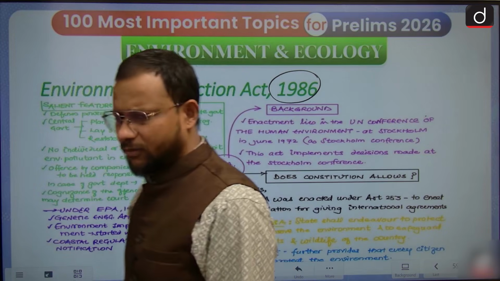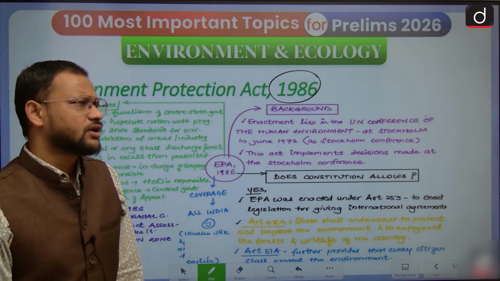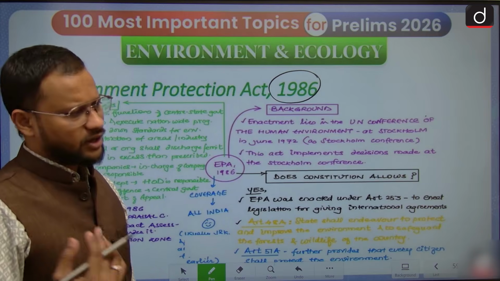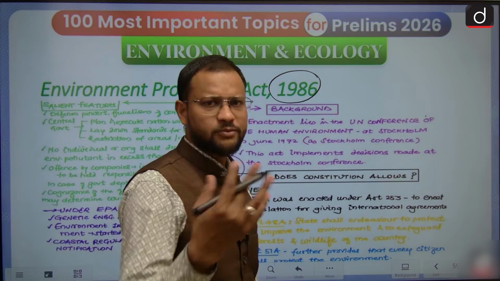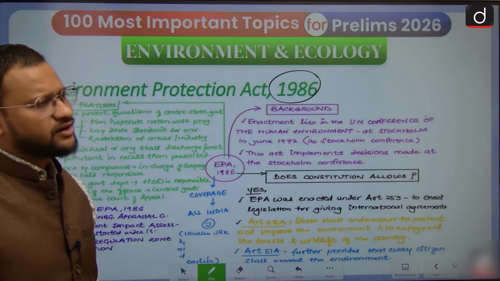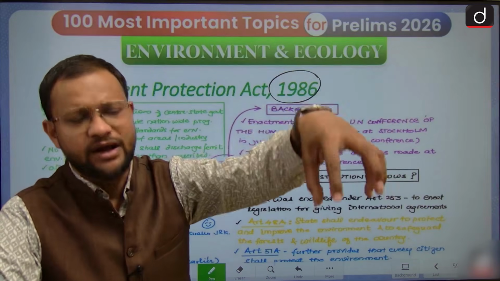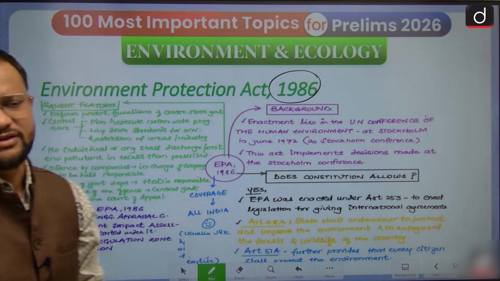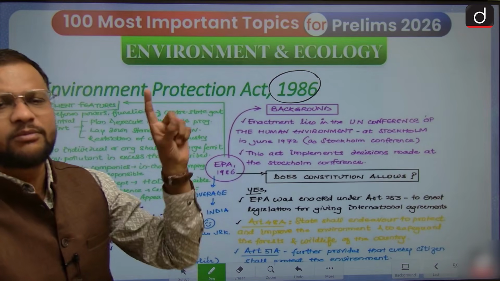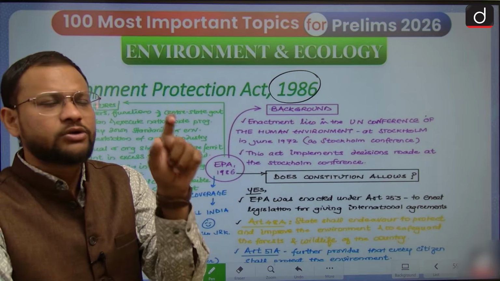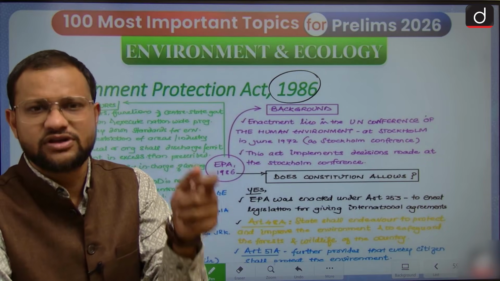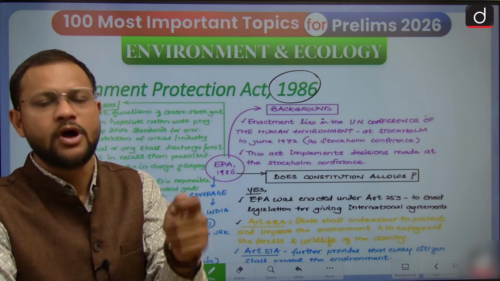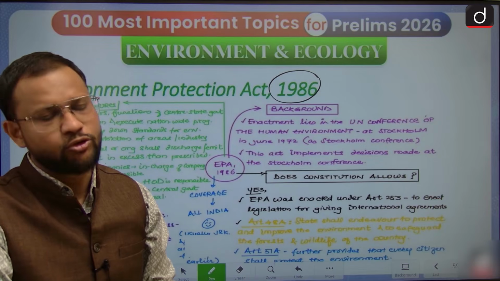So the central government realized that environment should be in the concurrent list itself, that both governments should have the right, and the central government needs to have greater power to actually protect the environment itself. So under this act, the central government has been empowered to take corrective measures, and punish industries and individuals also for violation of pollution norms.